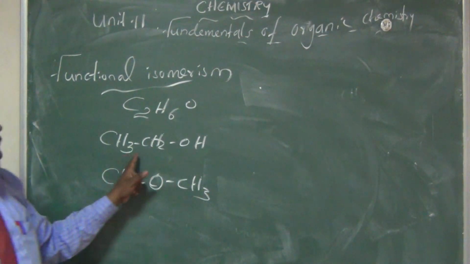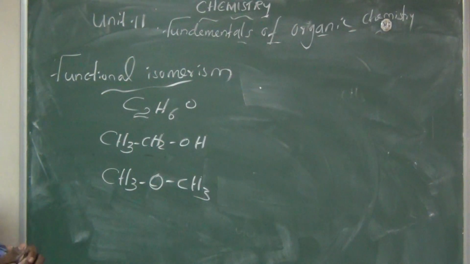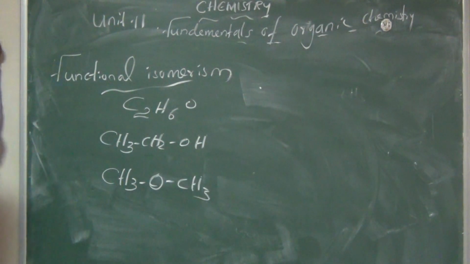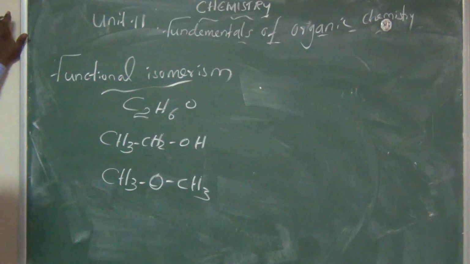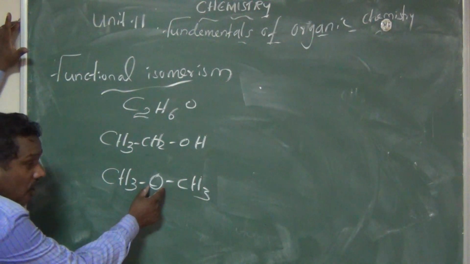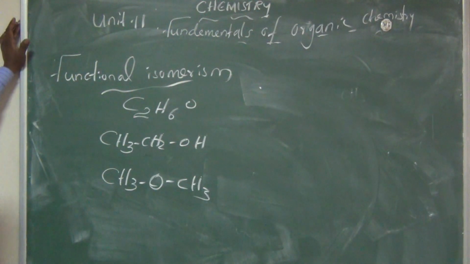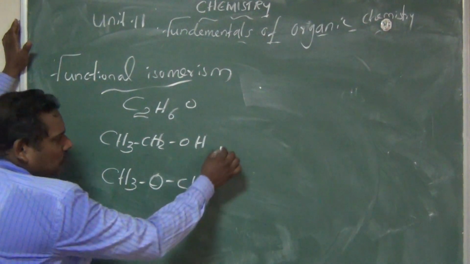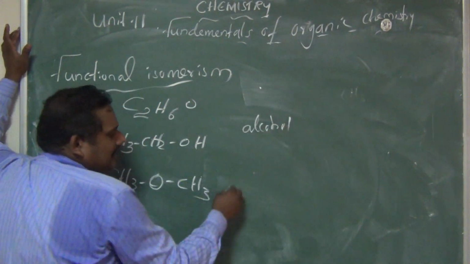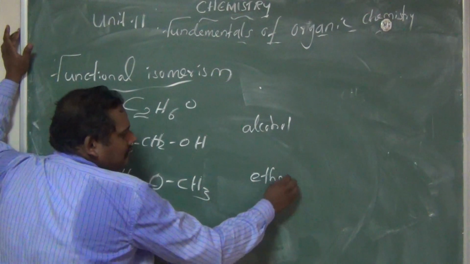A compound having an OH group is called an alcohol. A compound having an oxygen group between two carbons is called an ether. So 2 functional groups: one is an alcohol, the second one is an ether.